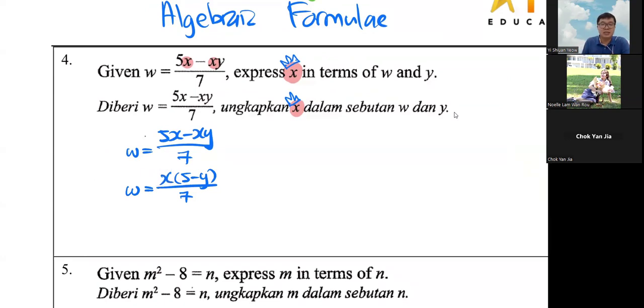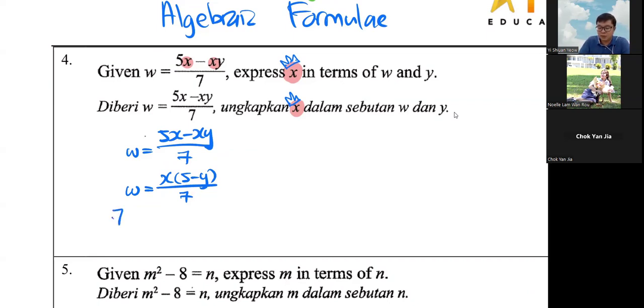A small hint: the closest to your main character is the last one to go. So number 1 is who now? Number 1 is times with this one, 5 minus y, is the closest to him, right? And then divide 7 is number 2. Number 2 is the one that goes first. 1 and 2 means 2 goes first. 1, 2, 3 means 3 goes first. So divide 7 goes there, becomes times 7.